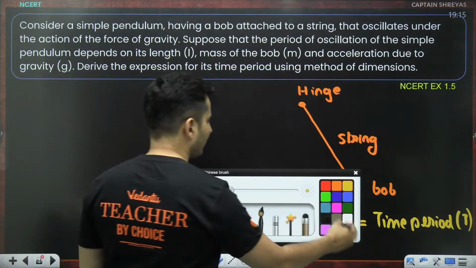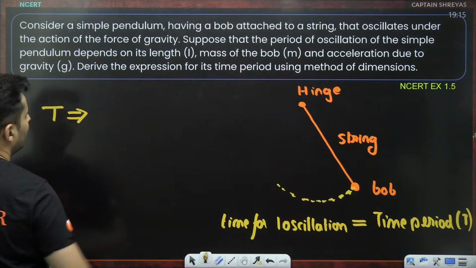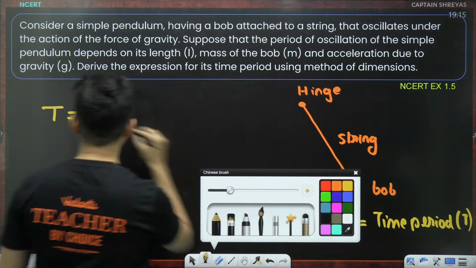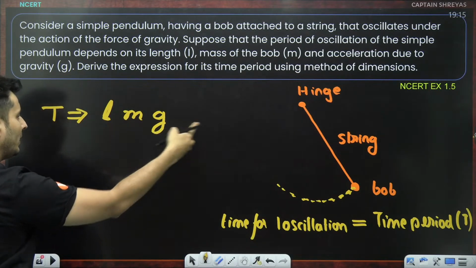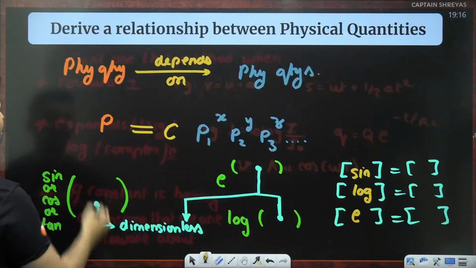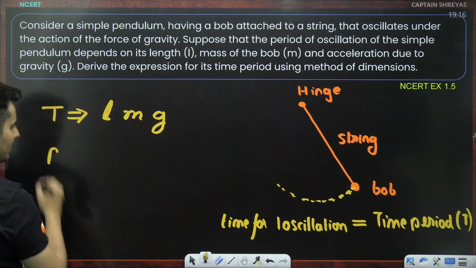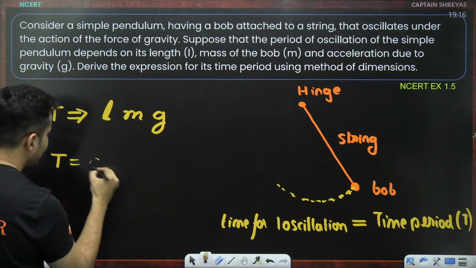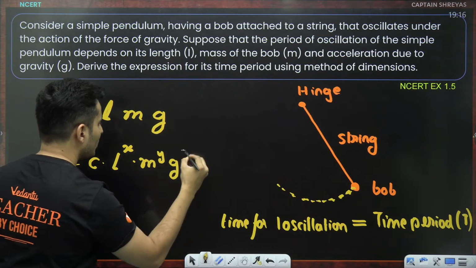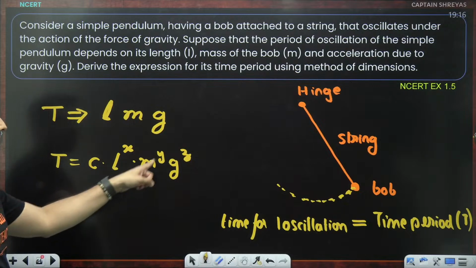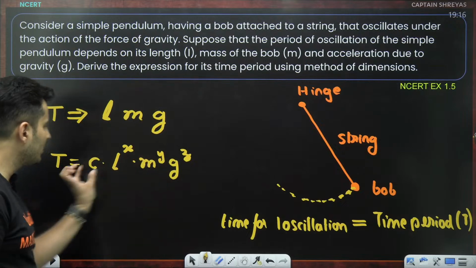So as per this, the time period is dependent on the length, the mass, and g. This is like P1, P2, P3, P4. This is your physical quantity. So a physical quantity depends on other quantities. Hence, I can say this physical quantity, the time period, is some constant into length raised to x, mass raised to y, g raised to z. Okay. So I will equate the dimensions on both sides.